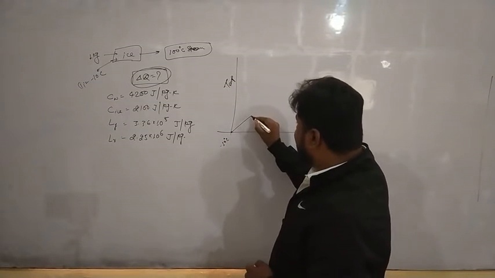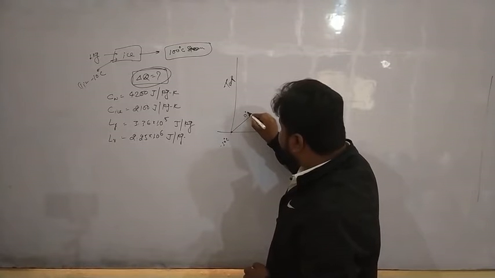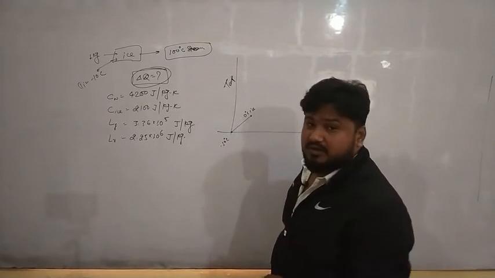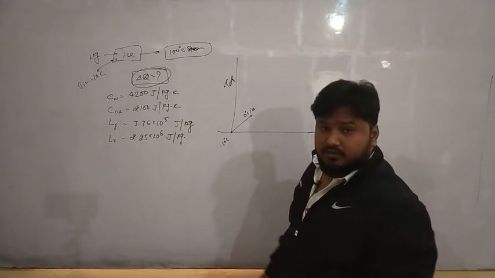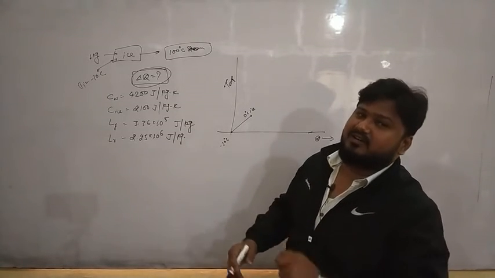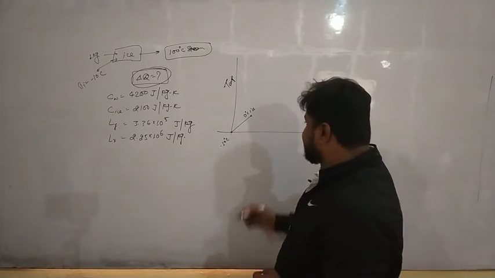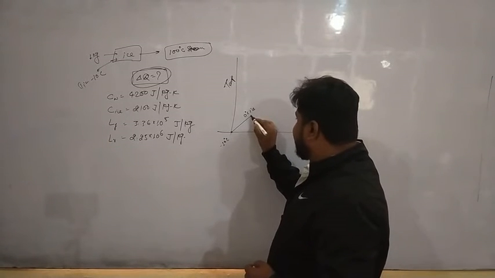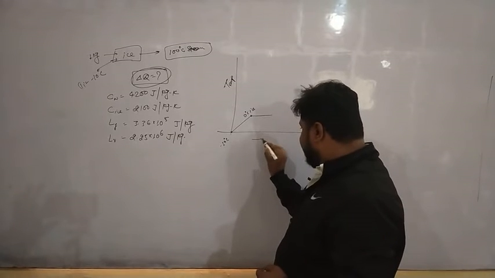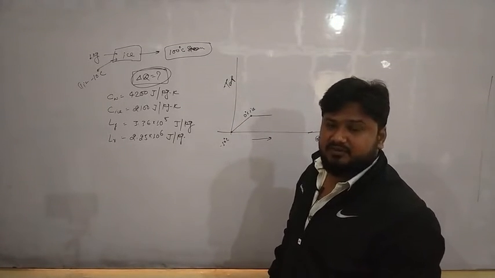Okay? Now at this point, here we have 0 degrees Celsius of ice. After that, again when we supply the heat, its temperature will not rise. Its phase change will take place for the ice. So from here, we are supplying the heat. You can see heat is increasing, but temperature is not increasing on the y coordinate.